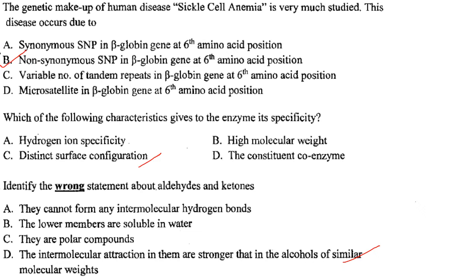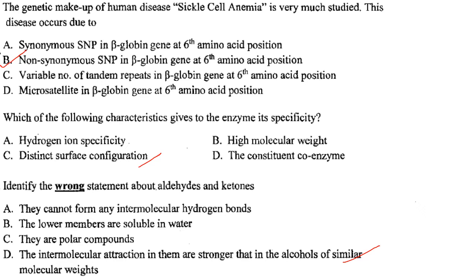The next question. The genetic makeup of human disease sickle cell anemia is very much studied. This disease occurs due to non-synonymous SNP in beta globin gene at 6th amino acid position. Answer is option B. Then which of the following characteristics give the enzyme its specificity? So it is distinct surface configuration. Answer is option C. Then next one.